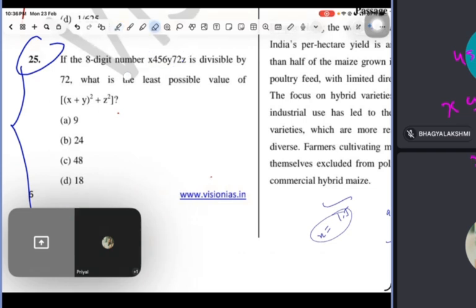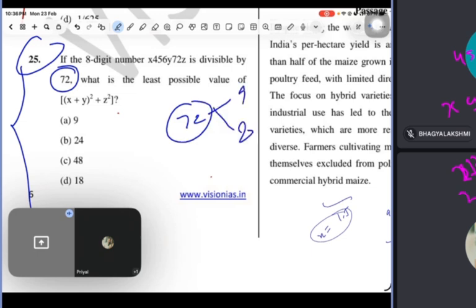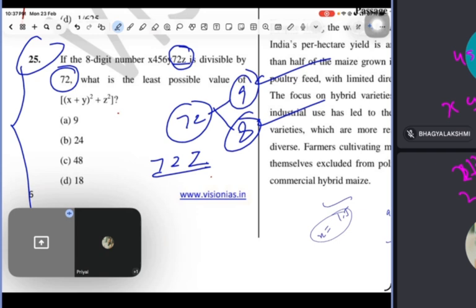Now listen. We have to divide by 72, right? 72 means what? The factors of 72 are 9 and 8. But before 9, I will use 8 here. Because you know, the divisibility rule of 8 is that the last 3 digits should be divisible by 8. So, guys, here 7, 2, and z should be divisible by 8.